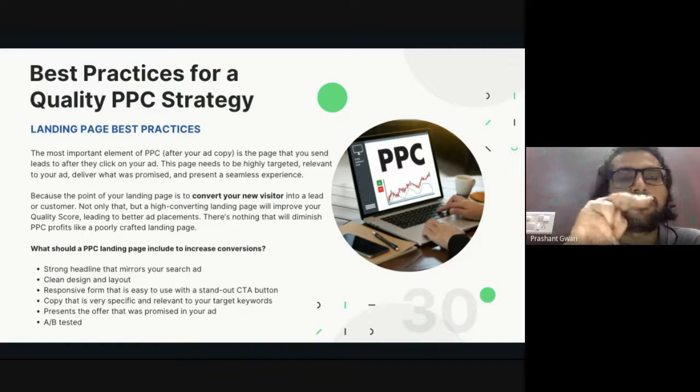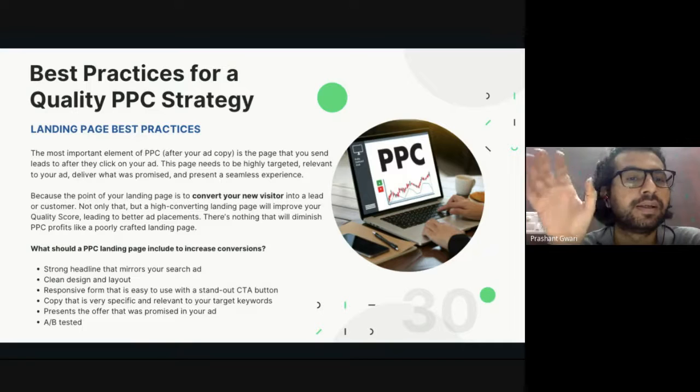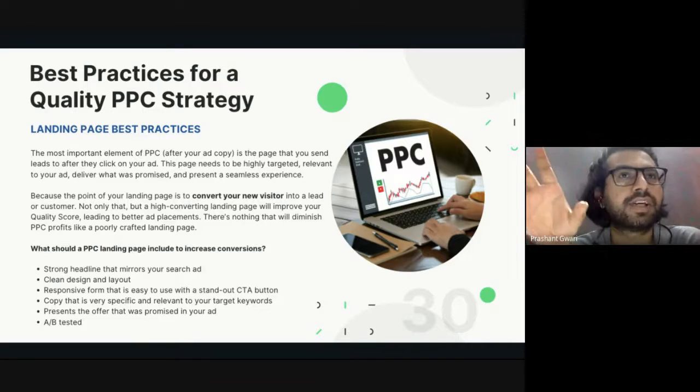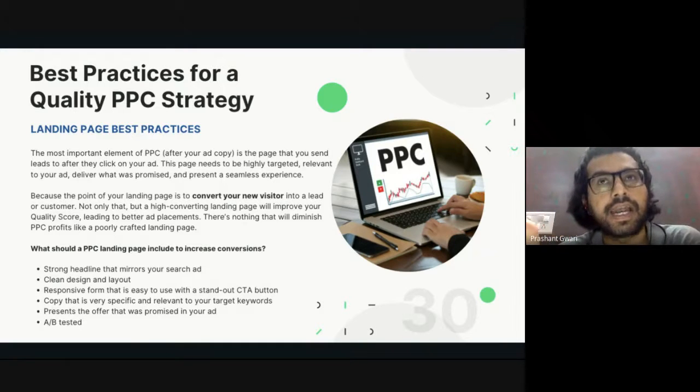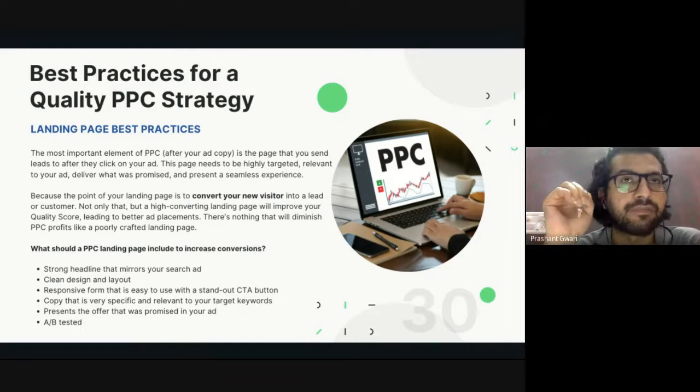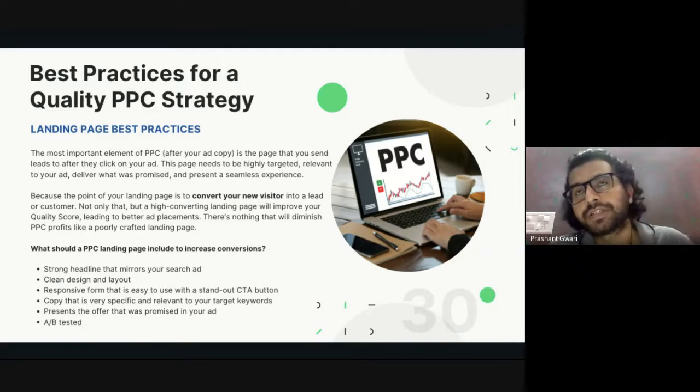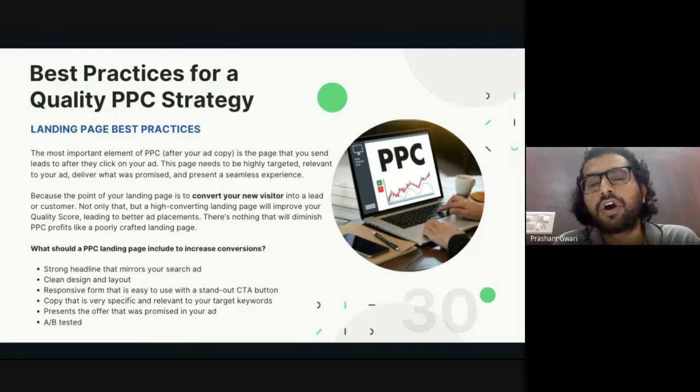That's why after your ad copy, the landing page is the most important thing in search engine or PPC advertising, because after clicking your ad, they will be redirected to your landing page. So the page you are choosing as a landing page should be highly targeted, relevant to your ad, and deliver what was promised, and present a seamless experience.